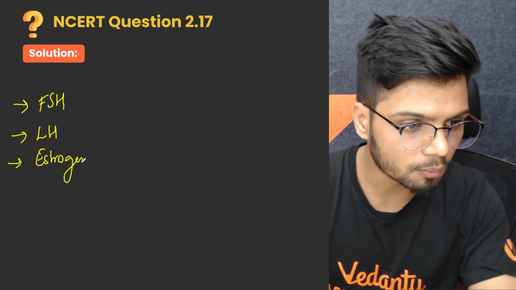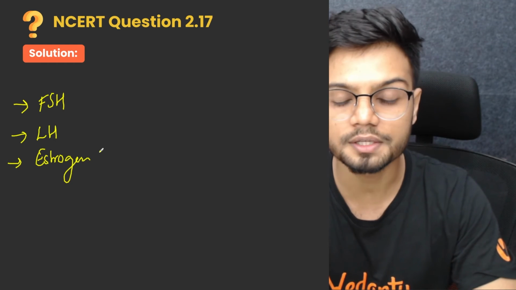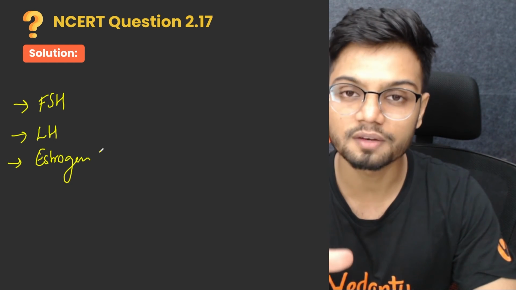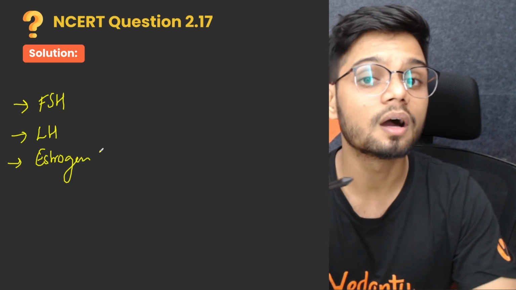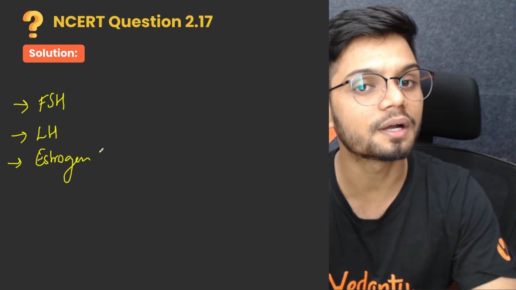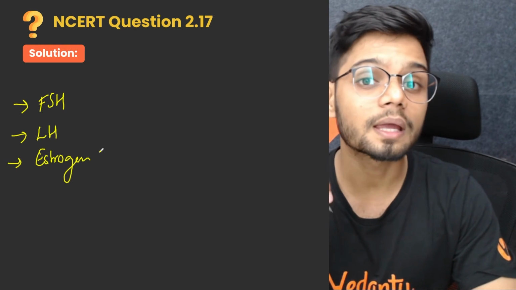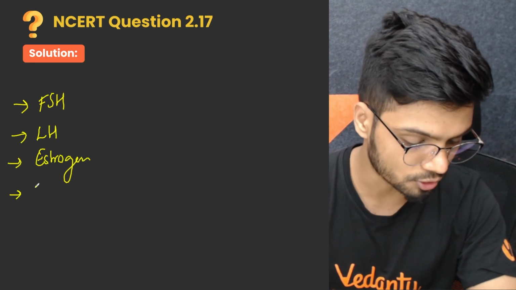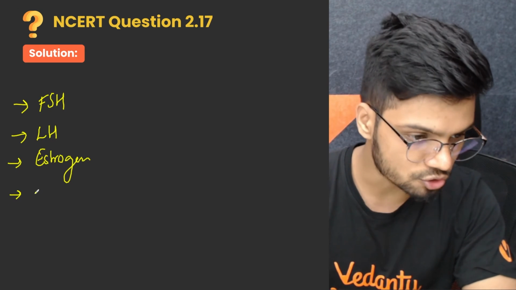Now, when we spoke about the development of follicles, all these follicles will initiate the release of estrogen, which helps in building up the endometrium. Very important role. The role of estrogen is to build up the endometrium to make it ready for implantation. The fourth hormone which is responsible for the menstrual cycle is your progesterone.